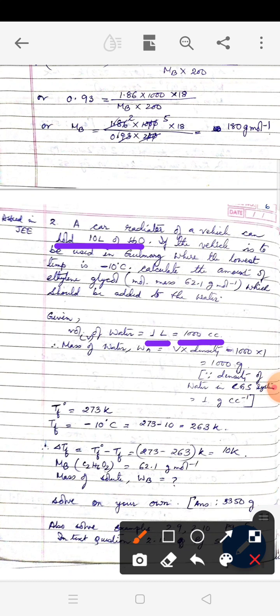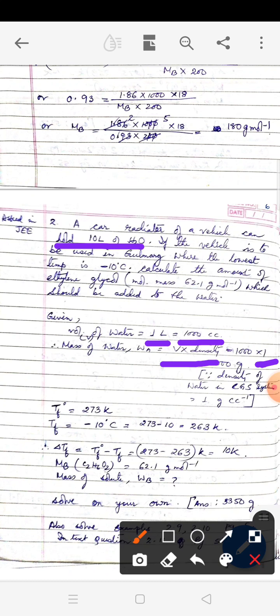Now how can we convert volume to mass? We can convert volume to mass by multiplying by density. Now you should know that density of water in CGS system is 1 gram per cc. The reasoning is given in the bracket. So numerically the value remains same. 1000 cc is same as 1000 grams. Alright. So TF naught is 273 Kelvin.